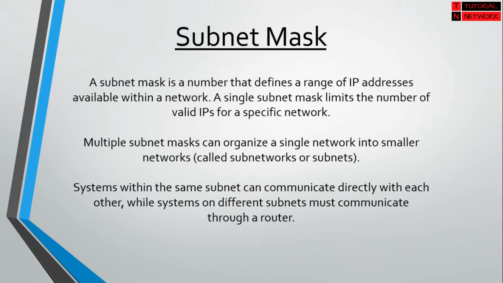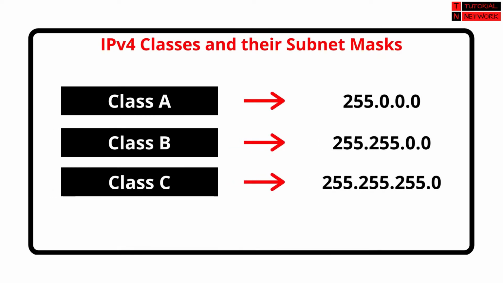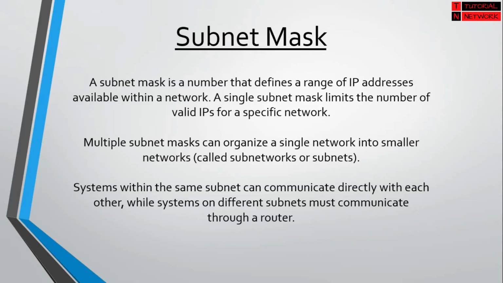A subnet mask is always there with an IP address. A subnet mask is a number that defines a range of IP addresses available within a network. A single subnet mask limits the number of valid IPs for a specific network. Multiple subnet masks can organize a single network into smaller networks called subnetworks or subnets. Systems within the same subnet can communicate directly with each other, while systems on different subnets must communicate through a router.